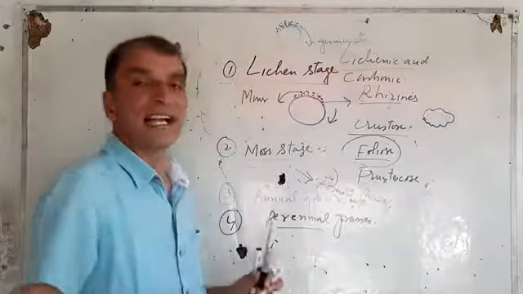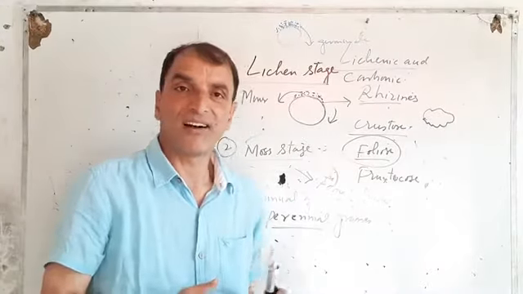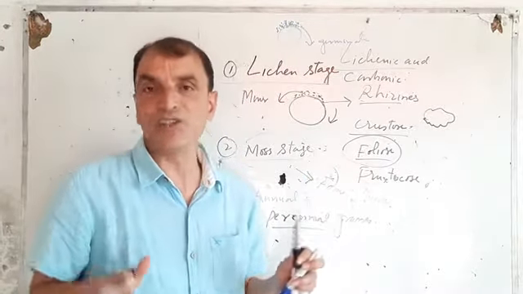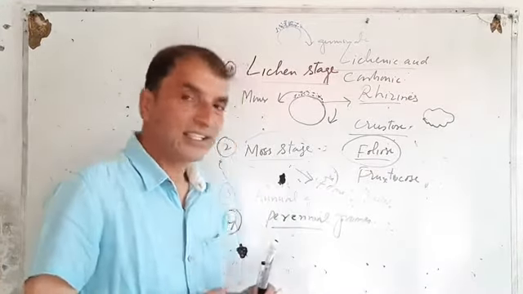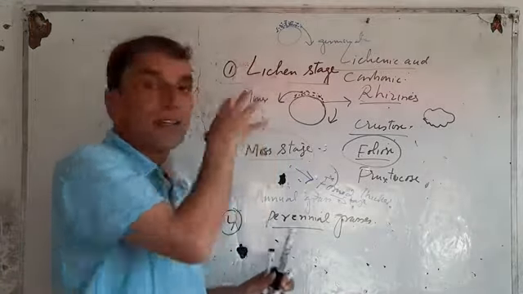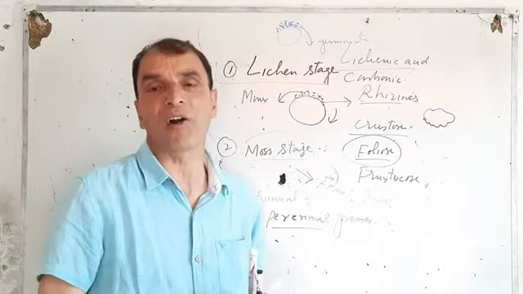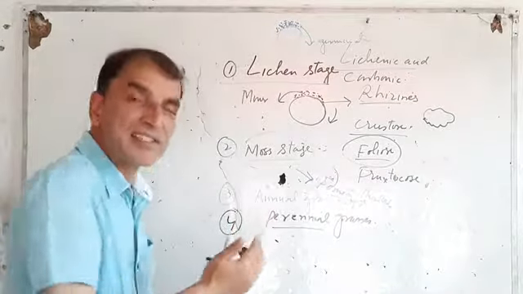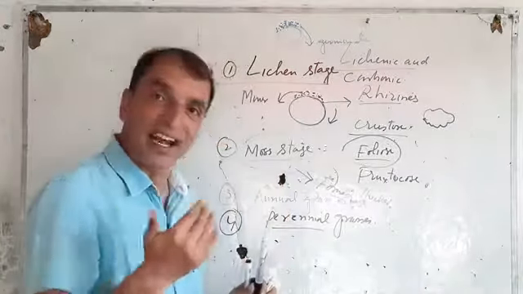Once these perennial grasses are established on an area, they spread by their rhizomes and runners. As a result, they cause more breakdown of the rock. Ultimately, these perennial grasses die. Once they die, they add organic matter.